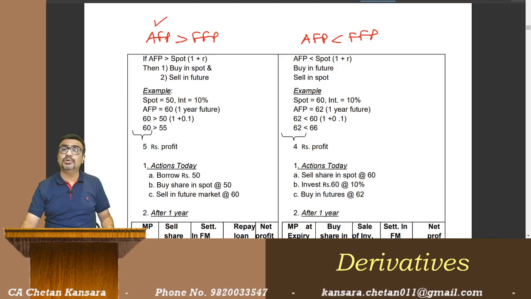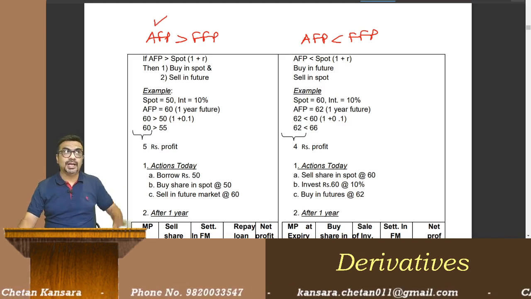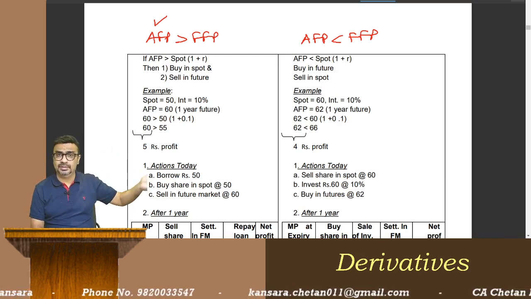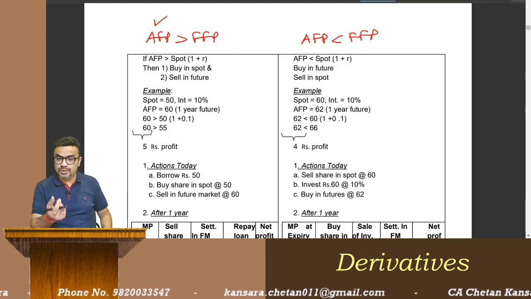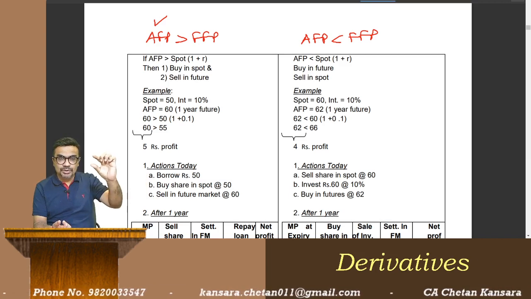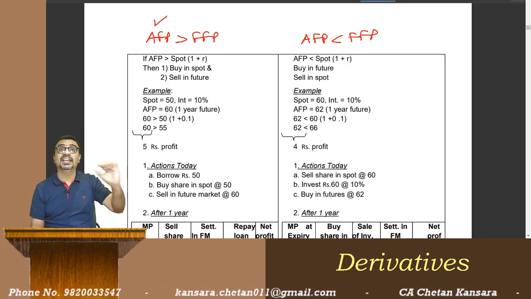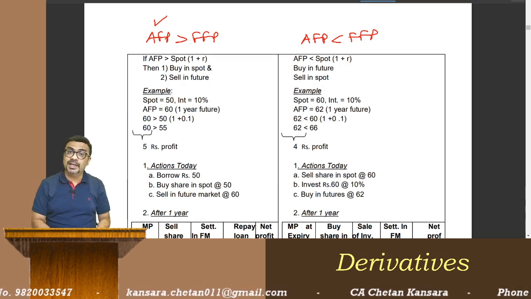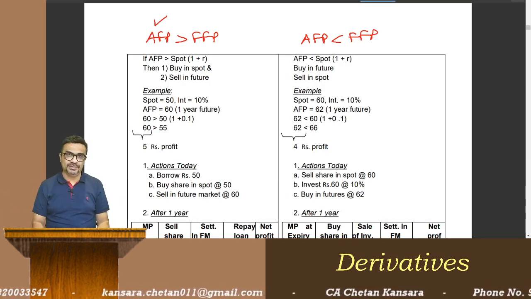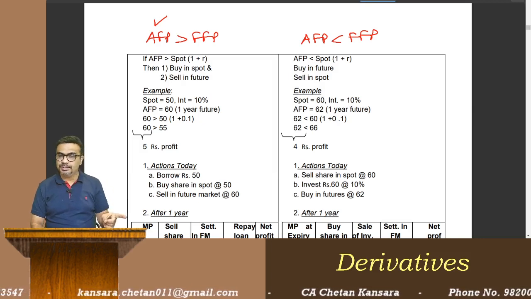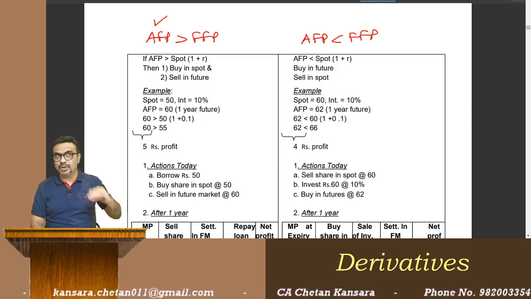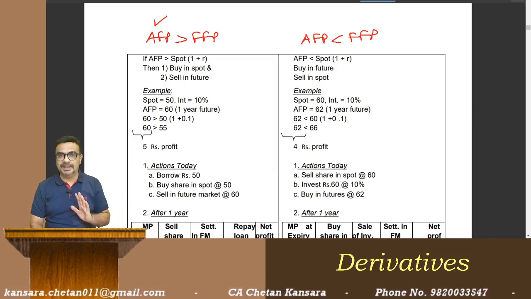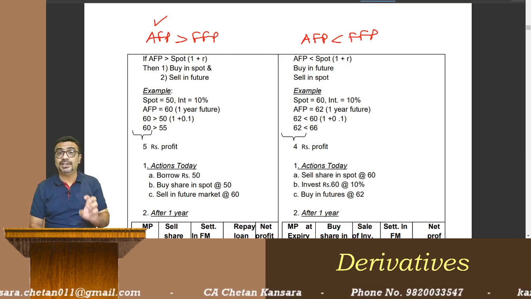So what I am trying to say, actual future price is more. Actual future price is more, that means futures are overvalued in the market. Fair future price is less, actual is more. So price going on in the market is high, overvalued, we should sell. Anything which is overvalued, you should sell. Anything which is undervalued, you should buy. So if actual future price is more, that means the futures are overvalued. So in future market, you should sell. So how to take advantage of this?